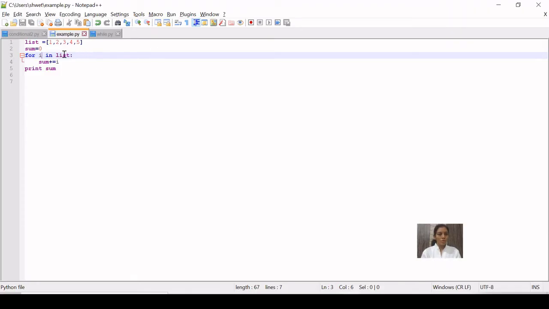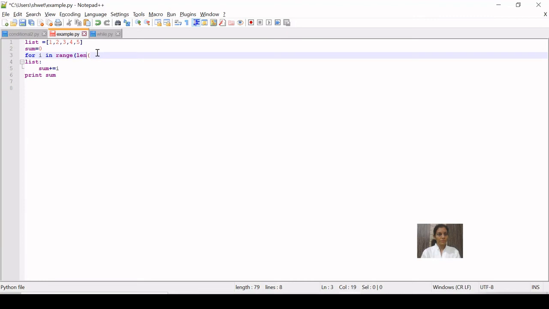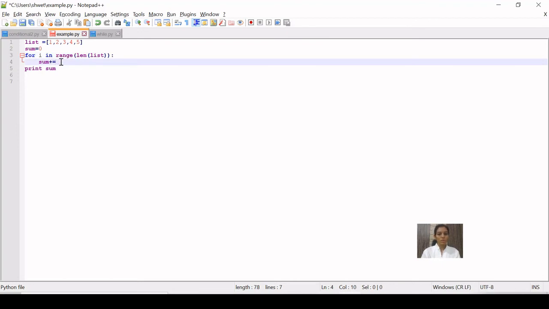Now let us write over here the range function and len function. The len function will give you the length of the list. So length of the list, here it is 5 because there are a total of 5 elements, and range will generate up to 5 numbers. That means starting from 0 and up to and including 4, not including 5. So that is the meaning. We are actually passing range 5, that means the numbers 0 to 4, and we want exactly those numbers only.